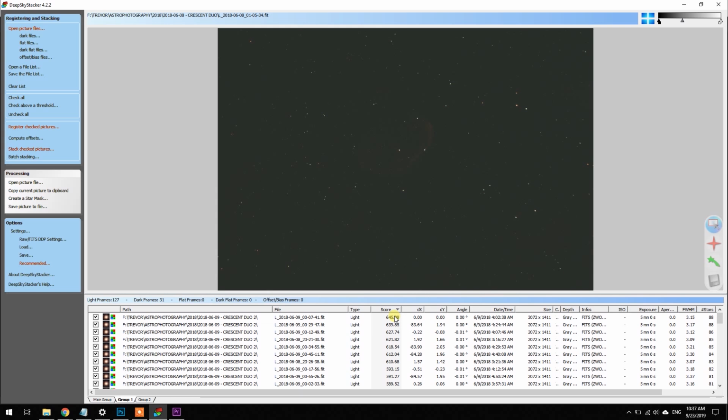Usually, I don't even enter in any images that are really way off as far as star trailing or anything. You can kind of take care of that during the capturing stage. You want to dump and delete all those files that didn't work out, and you don't want to try registering those. So now that I've got these scores and everything's registered, we can actually stack just the best files based